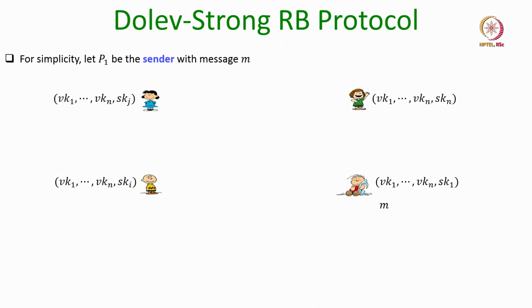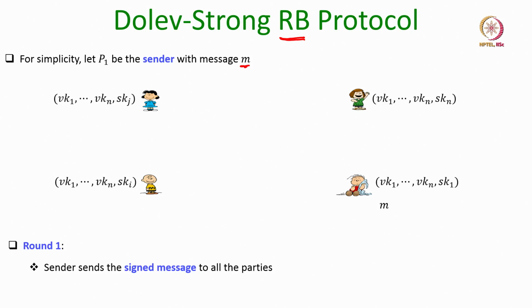So what are the protocol steps? Remember that in the reliable broadcast protocol we have a designated sender. For simplicity we assume that P1 is the sender with some message M, and the protocol works for any sender, so this assumption is without loss of generality. In the first round the sender sends its signed message to everyone, including itself.